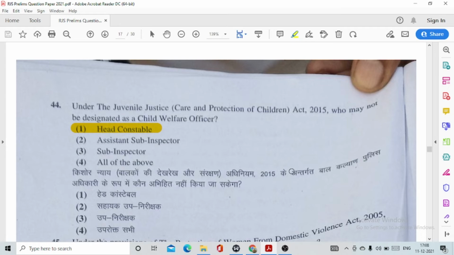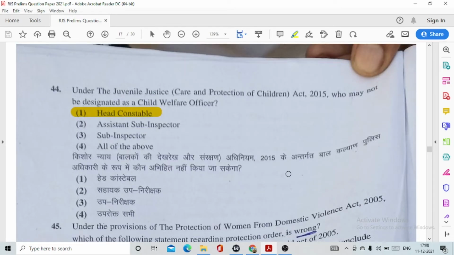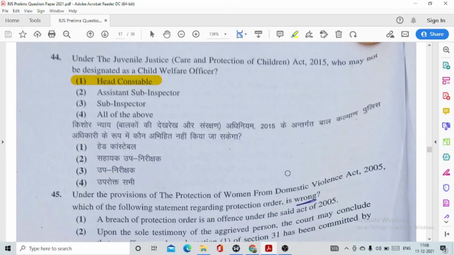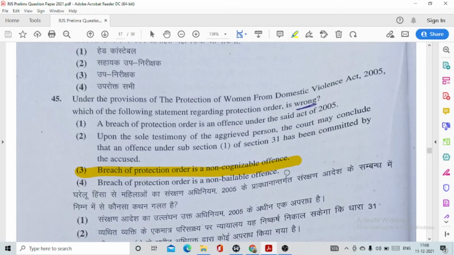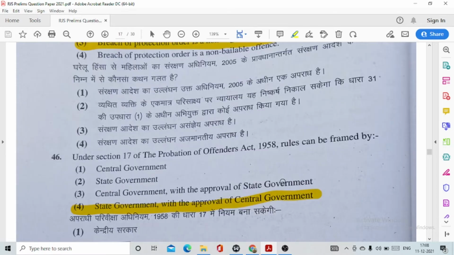Question number 44. Under the Juvenile Justice, Care and Protection of Children Act 2015, who may not be designated as a child welfare officer? This is option number 1, head constable. Question number 45. Under the provisions of the Protection of Women from Domestic Violence Act 2005, which of the following statements regarding protection order is wrong? This is option number 3. Breach of protection order is a non-cognizable offence.